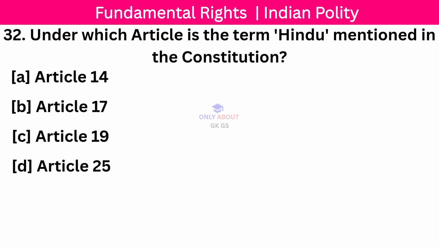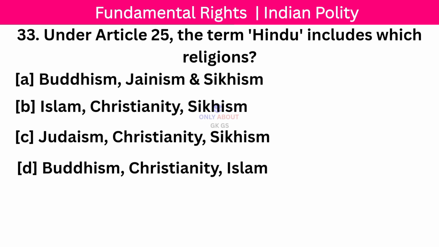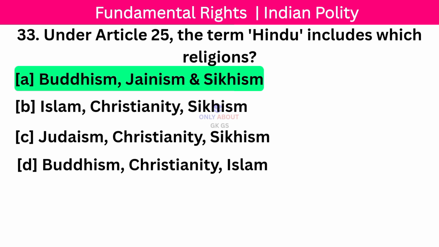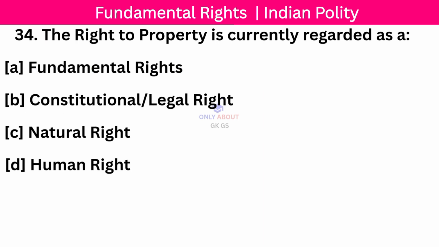Under which article is the term Hindu mentioned in the Constitution? Correct answer, Article 25. Next question. Under Article 25, the term Hindu includes which religions? Correct answer, Buddhism, Jainism and Sikhism.